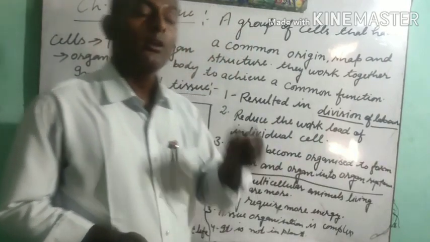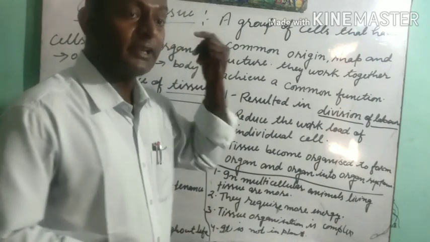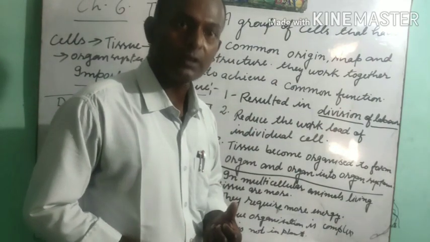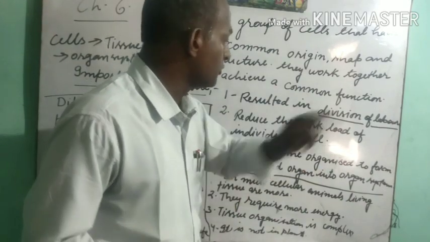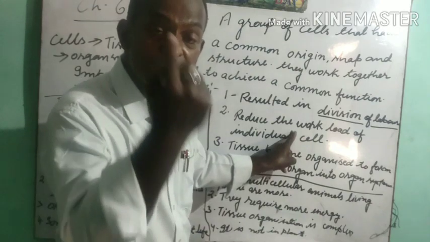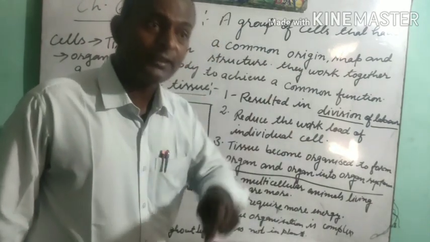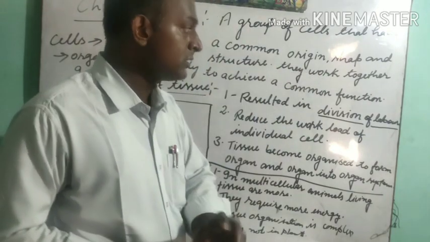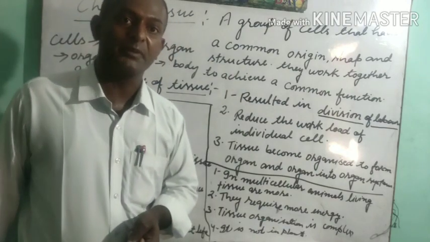In our body, when many cells are combined together to form tissue, then definitely the workload will be reduced. I have mentioned here, reduce the workload of the individual cell. When the cell is single, it has to work more. When many cells combine together, the workload will be reduced. Then we can say that tissue also reduces the workload of the individual cell.